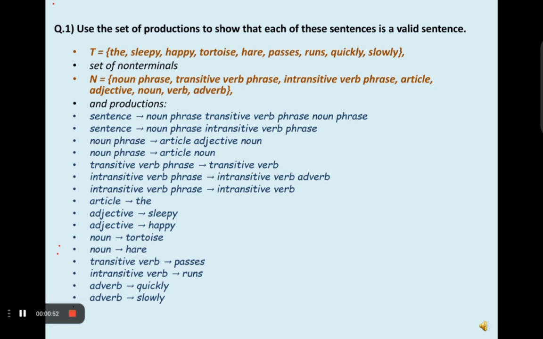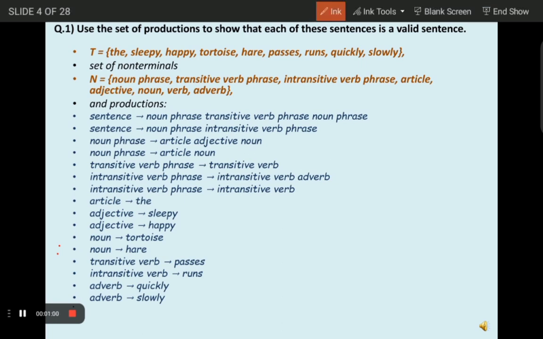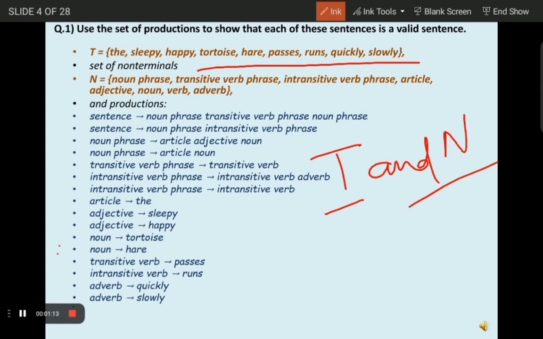Now let's see question number 1. In question number 1, we are given a set of productions to show whether each sentence is a valid sentence or not. Here we have a set of terminals and non-terminals, represented by T and N respectively. The set of terminals T are sleepy, happy, hare, tortoise. The set of non-terminals N are noun phrase, transitive verb phrase, intransitive verb phrase. These are the production rules given here. By applying these production rules, we have to show whether the sentence is valid or not.